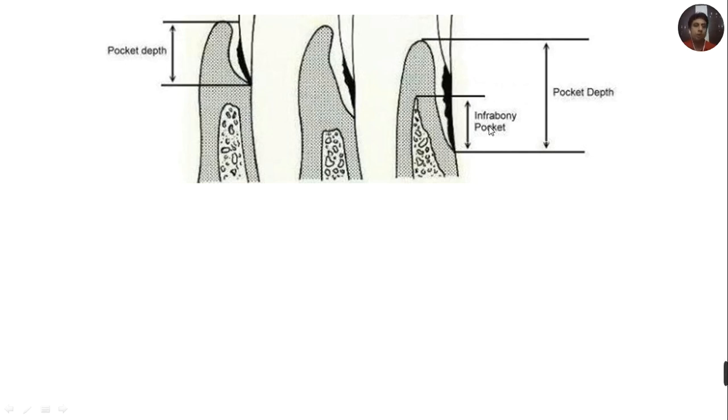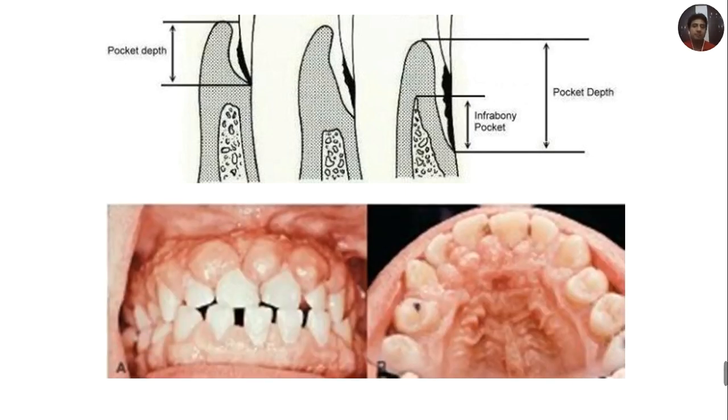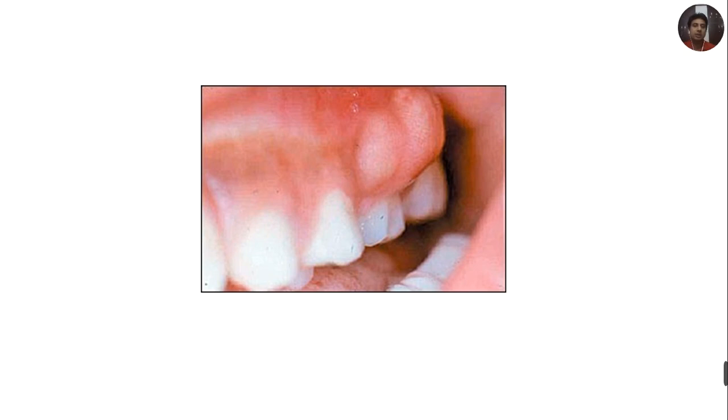So an infrabony pocket is not indicated for gingivectomy and it can be treated by flap surgery. Any kind of suprabony pocket, whatever may be the depth of the pocket, can be treated with the help of gingivectomy. Another indication of gingivectomy is gingival enlargement. Such gingival enlargements can be treated with the help of gingivectomy. And third indication is suprabony periodontal abscess. If you see such an abscess, which is a suprabony periodontal abscess, it can also be treated with the help of gingivectomy.